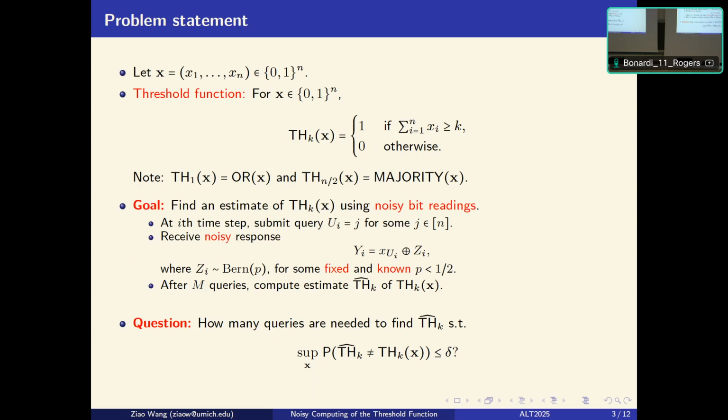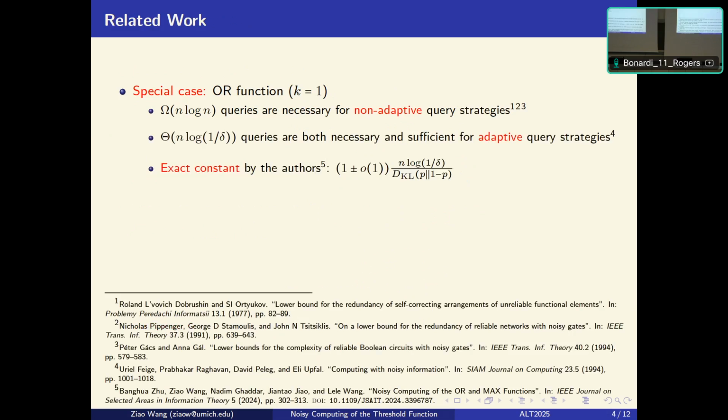In the literature, this problem has been studied mostly under the special case of k equals 1. In those early works on logical circuits, they imply that for non-adaptive query strategies to achieve a vanishing error, the minimum number of queries is in this regime here. The adaptive query strategies were studied in this work by Feige et al. back in 1994. It has been found that the optimal query complexity is in the order of n log 1 over delta. So in some sense, this is already optimal.